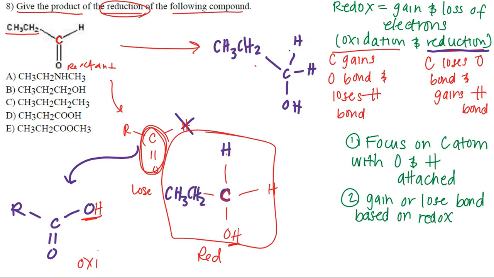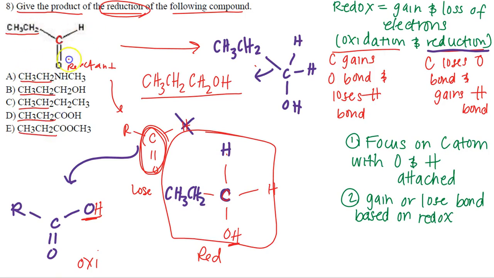Now, the interesting part about the question, if you look at the answer choices, you're like, wait a minute, there is no skeletal structure here. They are given as condensed formulas. So all I need to do is take this structure and write the condensed formula. It's going to be CH3, CH2. This carbon is attached to two hydrogens and that OH group. So this is the condensed formula we're going to be focused on. Okay, so let's go through the answer choices. This is CH3, CH2, which we know is the same. So I like to go through and just double check that my R group is the same throughout all my answer choices. So that's good.